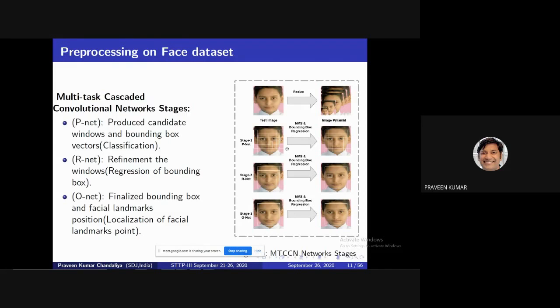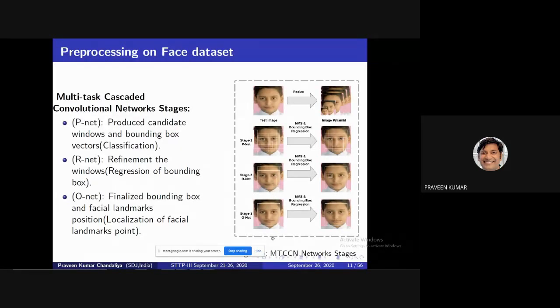Then the pyramid: these bounding boxes may have a 16 by 16 size, 32 by 32, 64 by 64, and so on, so different window sizes are generated on this image. This output is known as the image pyramid, and it is passed to RNet, which is the refinement of your bounding box, finding the best bounding box where the face is maximally covered. Then ONet finalizes the localization points.